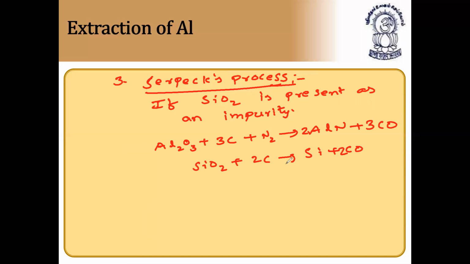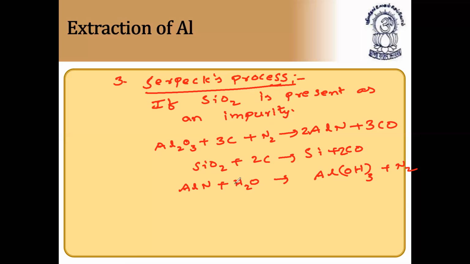Aluminum nitride on dissolving in water forms aluminum hydroxide along with nitrogen gas.